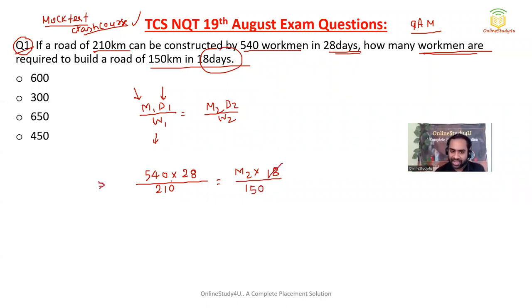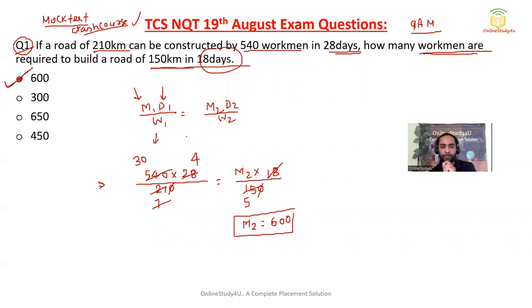So here we can see 18 threes are 54, so this will become 30, right? And 10 10 cancelled, 3 7s, and 3 5s, and 7 will divide this by 4 times. Calculation: 5 into 4 is 20, 20 into 3 is 60, that means 600. So the number of workmen required to build a road of 150 kilometer in 18 days is 600. You have to mark option A, 600, and it is correct.